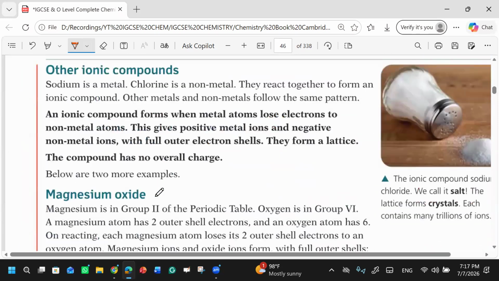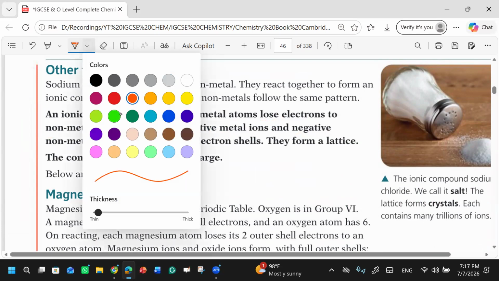Then there are other ionic compounds as well. An ionic compound forms when a metal atom loses electrons, simple as that, and a non-metal atom gains them. This gives a positive metal ion and a negative non-metal ion. We are familiar with these things. Are you clear with this definition?